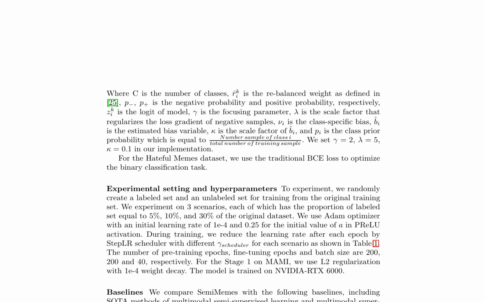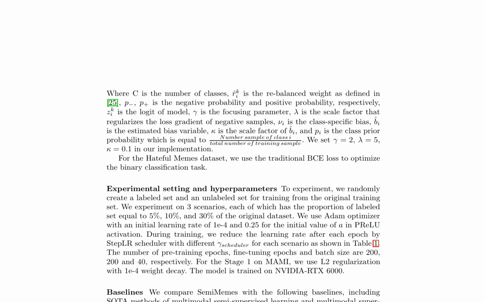The authors introduce the experimental setting and hyperparameters for their proposed method, SemiMemes, on the MAMI and Hateful Memes datasets. SemiMemes utilizes a rebalanced weight, r_k, calculated using the negative probability, p-, positive probability, p+, logit of the model, z_ki, focusing parameter, gamma, scale factor, lambda, class-specific bias, nu_i, estimated bias variable, b, scale factor of b, kappa, and class prior probability, pi.